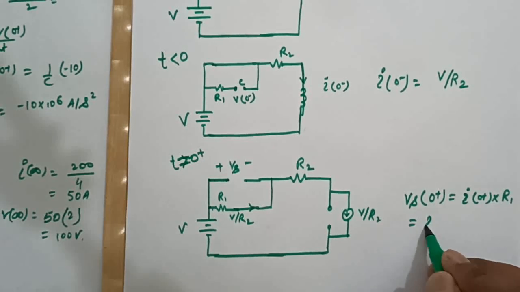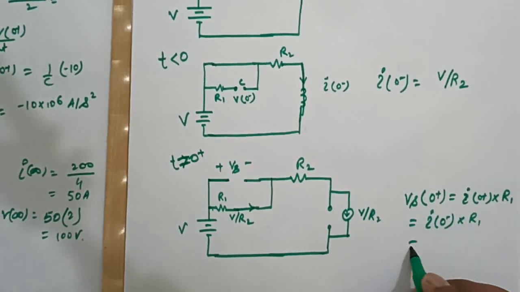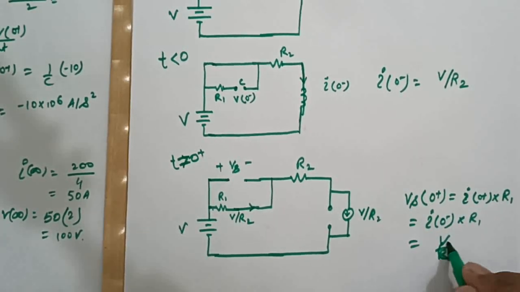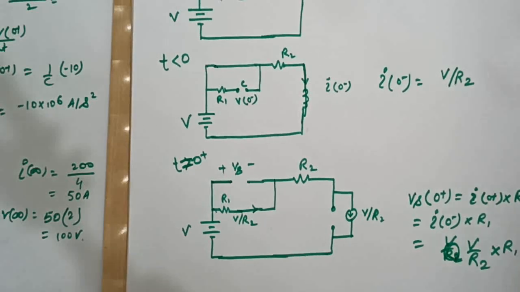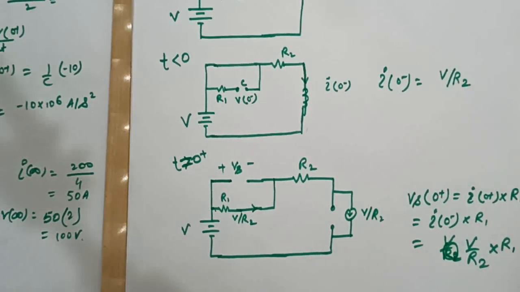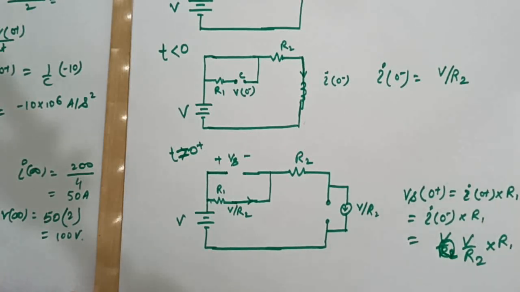Our I0 plus is nothing but I0 minus into R1. Our I0 minus is V by R2, so V by R2 into R1. So a simple question was asked in GATE, right? Only these types of questions will be asked in GATE exam related to the second order system.